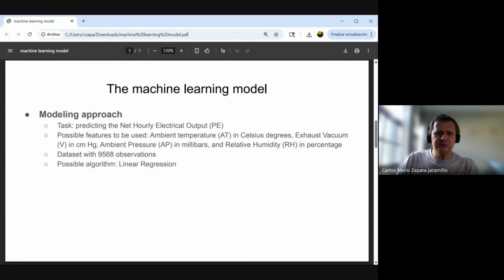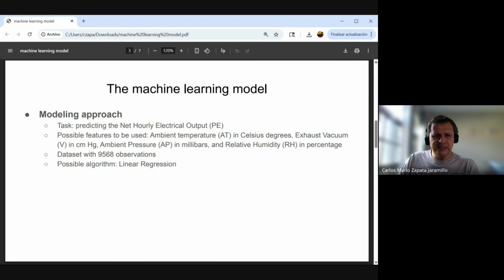In the machine learning model, we have a modeling approach that is predicting the net hourly electrical output of this power plant. The possible features to be used are the ambient temperature in Celsius degrees, the exhaust vacuum in centimeters of mercury, the ambient pressure in millibars, and the relative humidity in percentage.